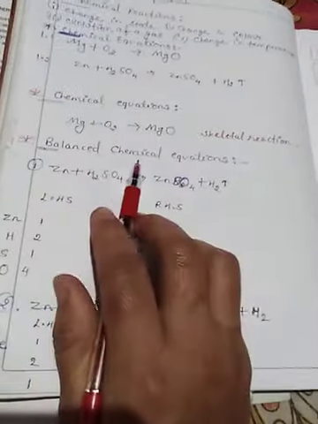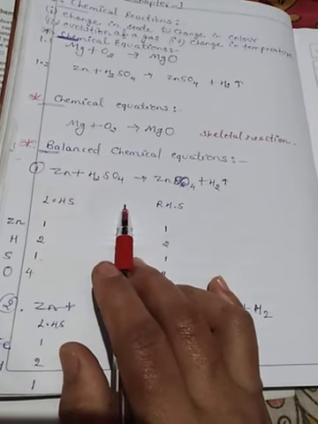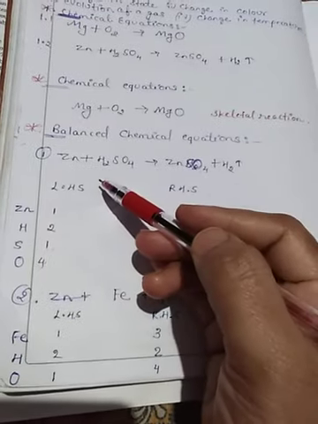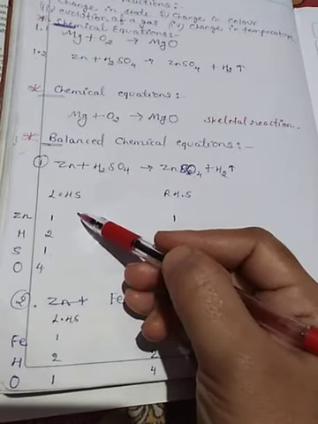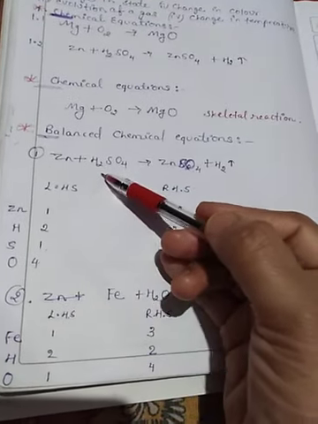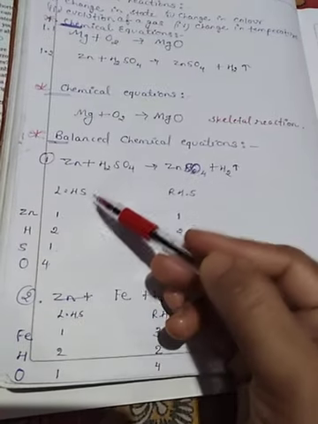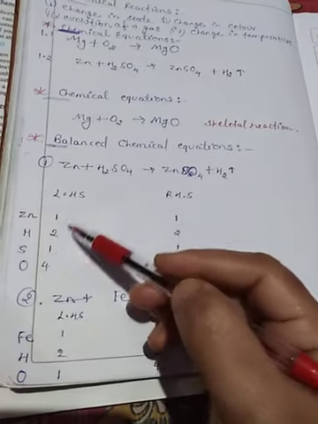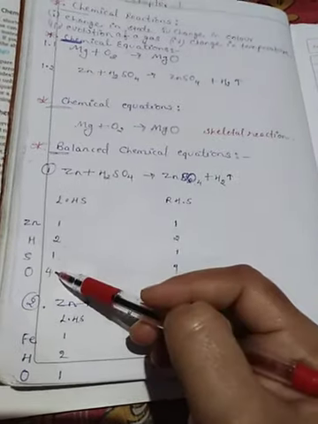Then balanced chemical equation. How can we balance any equation? For balancing any equation, we have to first write the number of atoms present on the left hand side and right hand side both. Okay, see, on the left hand side, zinc atom is 1, hydrogen is 2, sulfur is 1, oxygen is 4.